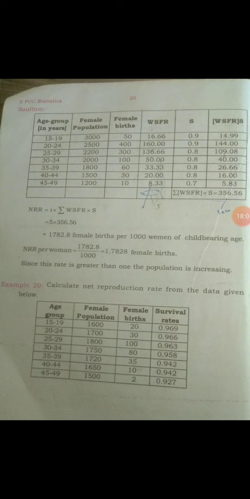For 30 to 34, 50 into 0.8 gives 40.00. For 35 to 39, the women specific fertility rate 33.33 into 0.8 gives 26.66. For 40 to 44, 20.00 into 0.8 gives 16.00.